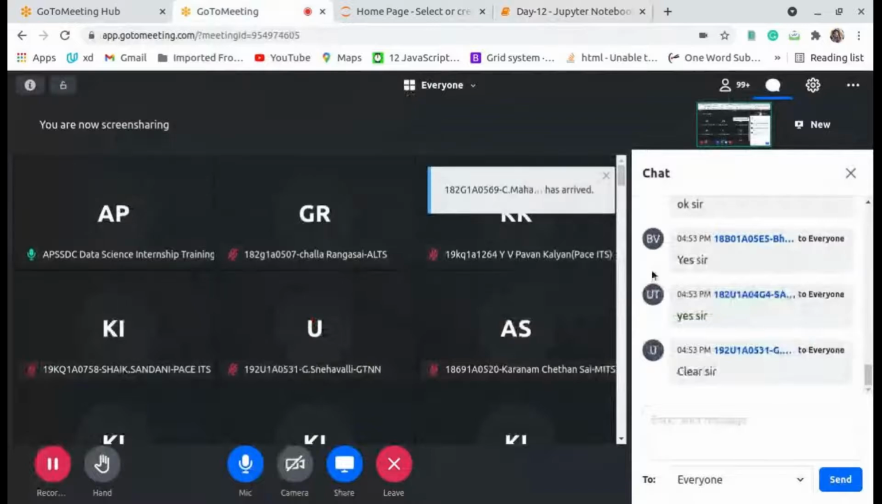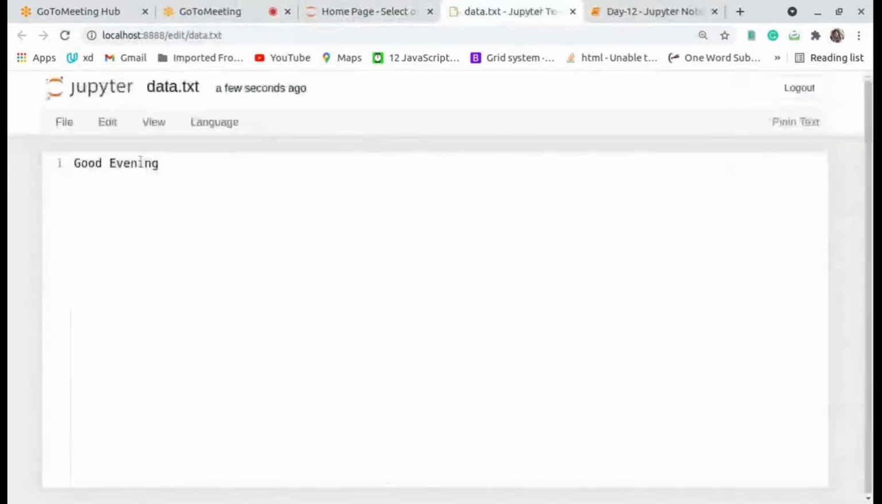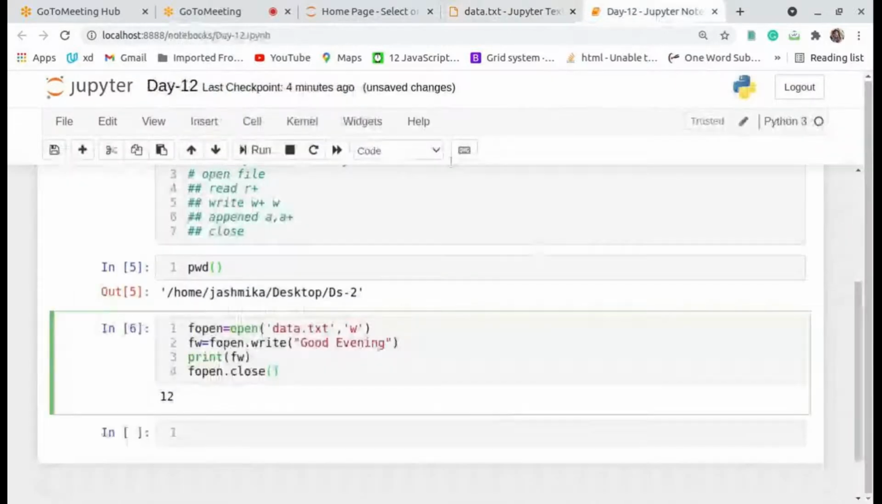Now I will refresh our Jupyter main menu. Now I get the file data.txt. Within the file, I get the data good evening. This is the good evening message in our file. This is a length of 12 characters. Is it okay?